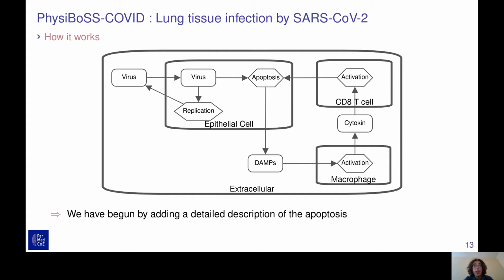This apoptosis will release DAMPs, damage-associated molecular patterns, which will activate the resident macrophages. Once activated, these macrophages will release cytokines to recruit CD8 T cells. And once the CD8 T cells are recruited and in proximity to the epithelial cells, they will be able to bind to the epithelial cells and trigger apoptosis. So we have two different ways of activating apoptosis in this model.